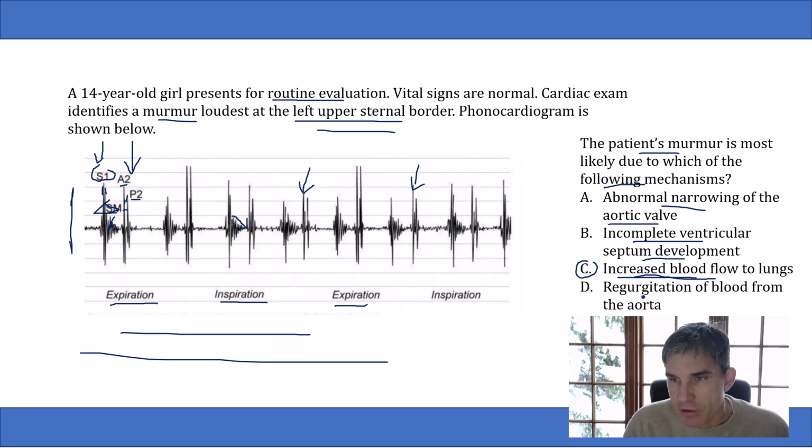And then finally, answer choice D is regurgitation of blood from the aorta. This is describing aortic regurgitation. That is a diastolic murmur. That would occur in this space here, which is diastole, the space between S2 and S1 right here. So because this patient has a systolic murmur, they cannot have aortic regurgitation as the cause of their murmur. And once again, there's no special reason why an ASD and aortic regurgitation would occur together in a young person either. So that's another reason why answer choice D is not correct.